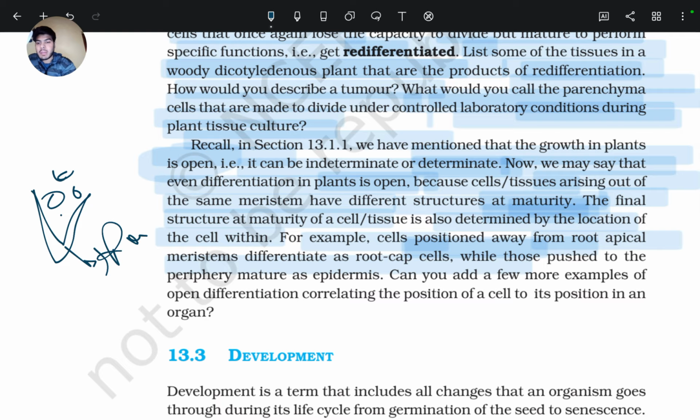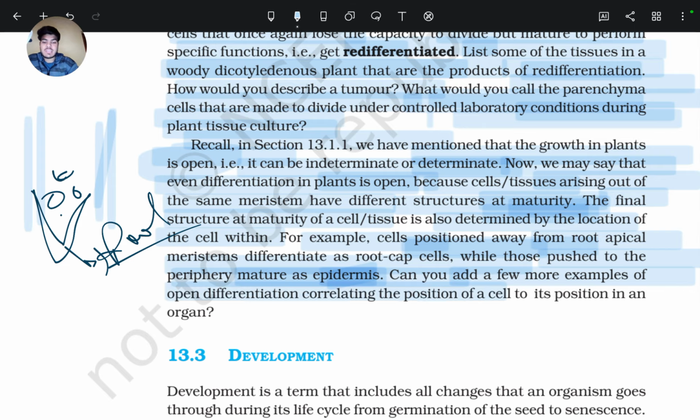So cells away from the meristem differentiate to form the root cap for protection of the meristematic cells, while those pushed to the periphery mature as epidermis. Can you add a few more examples of open differentiation, correlating the position of a cell to its position in an organ?